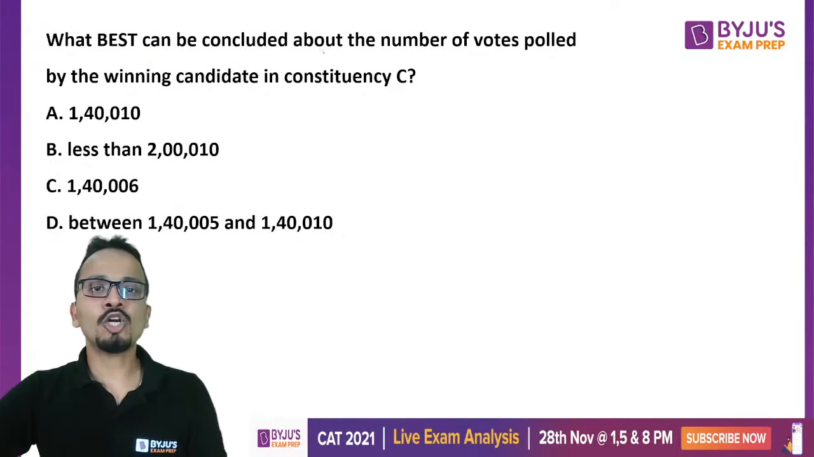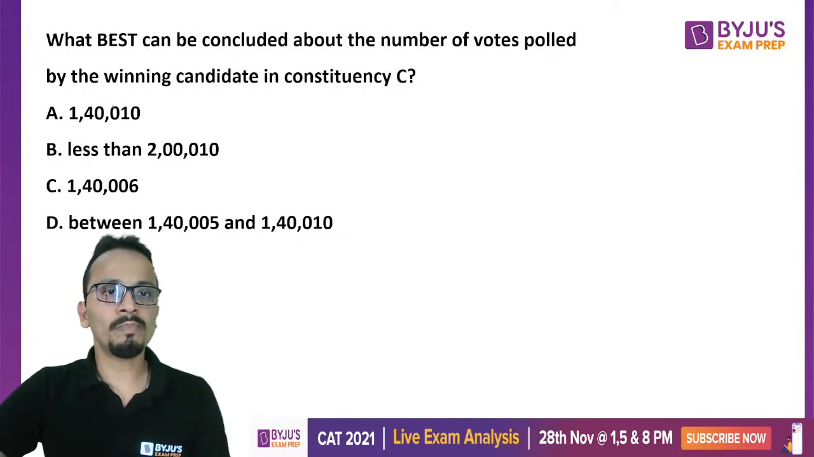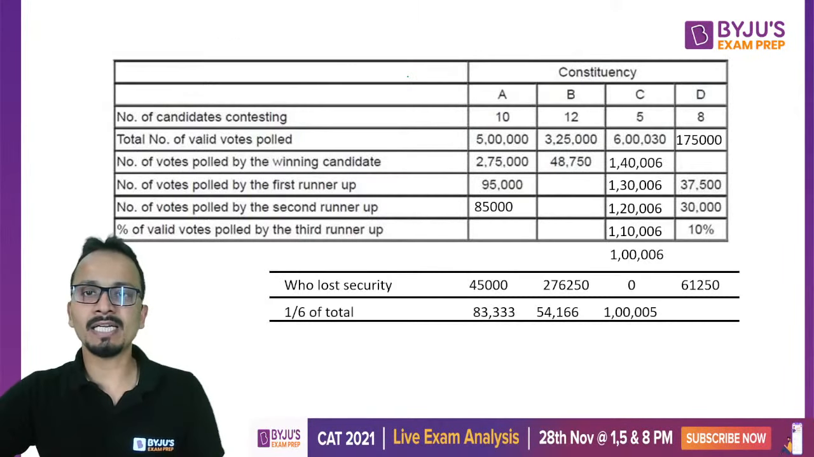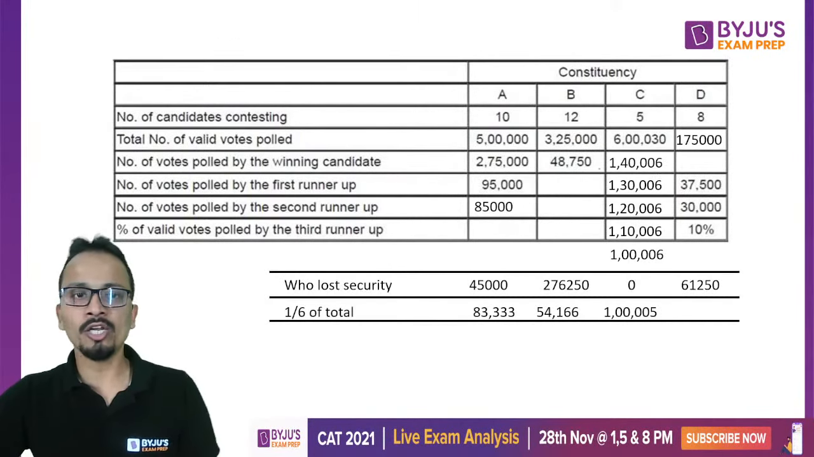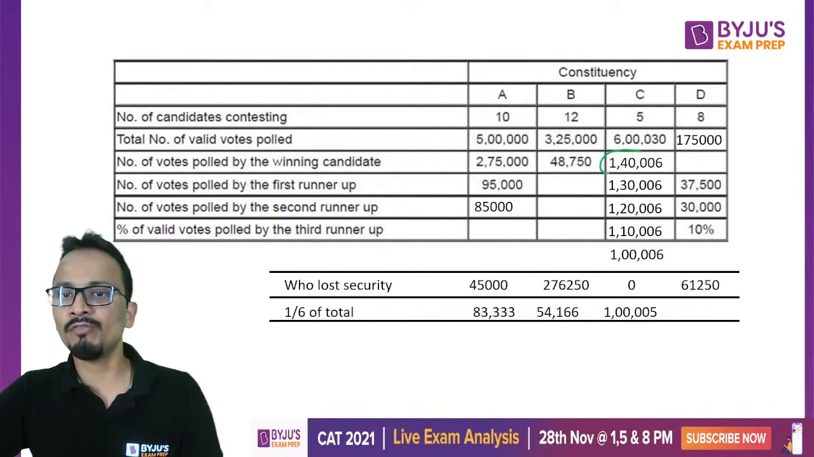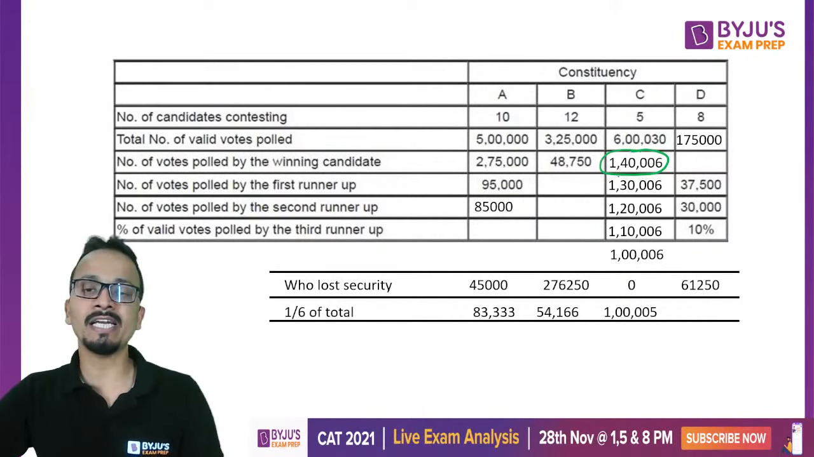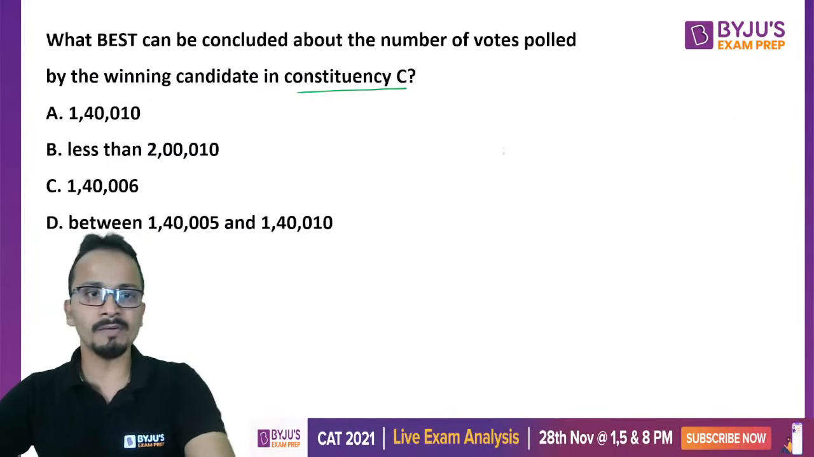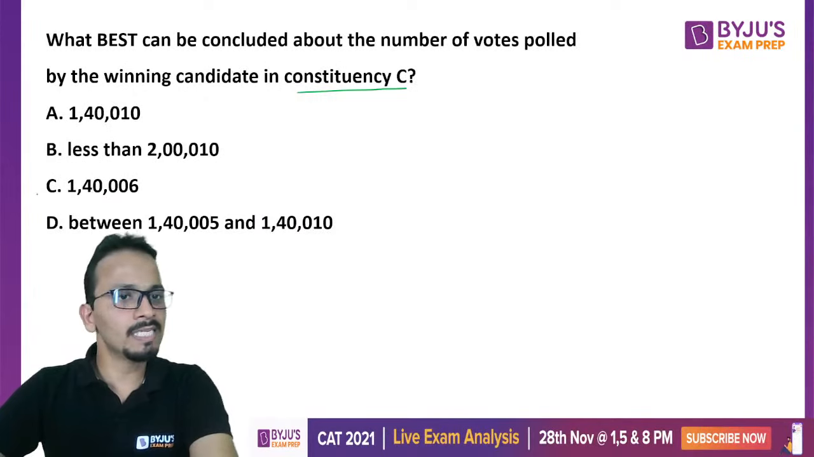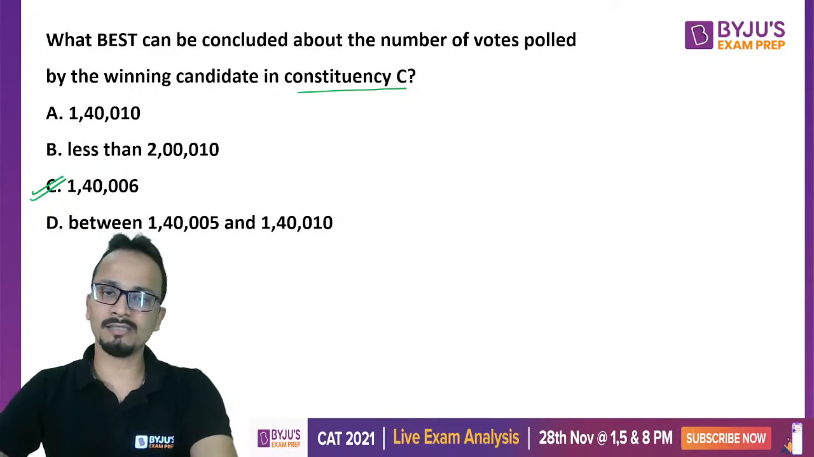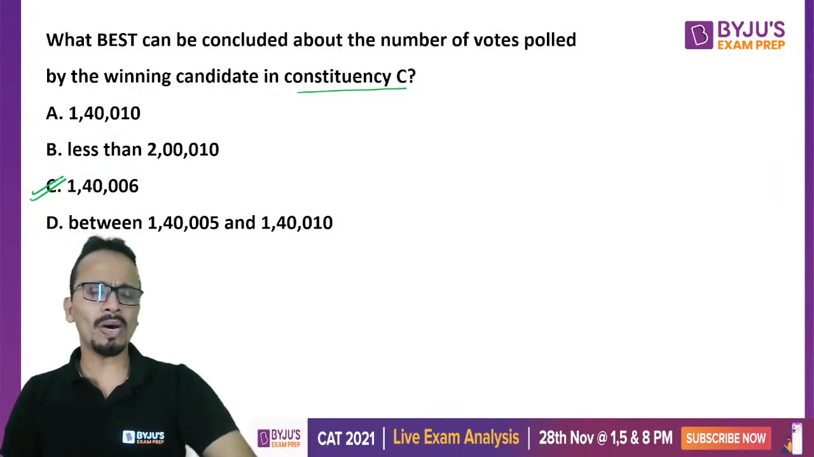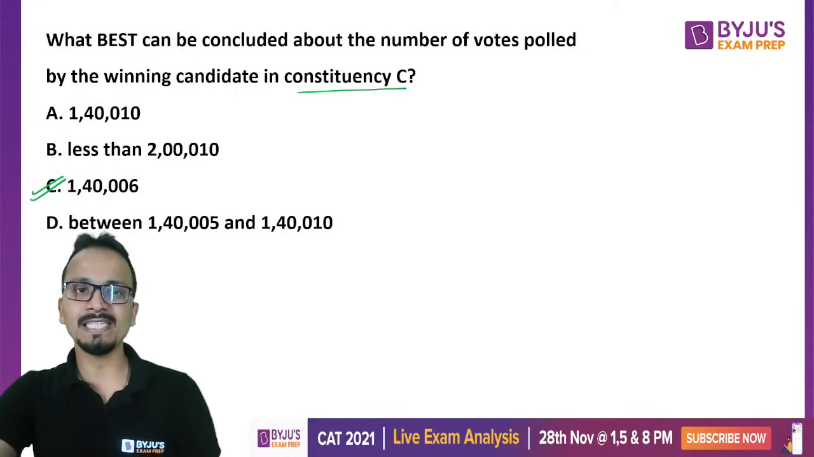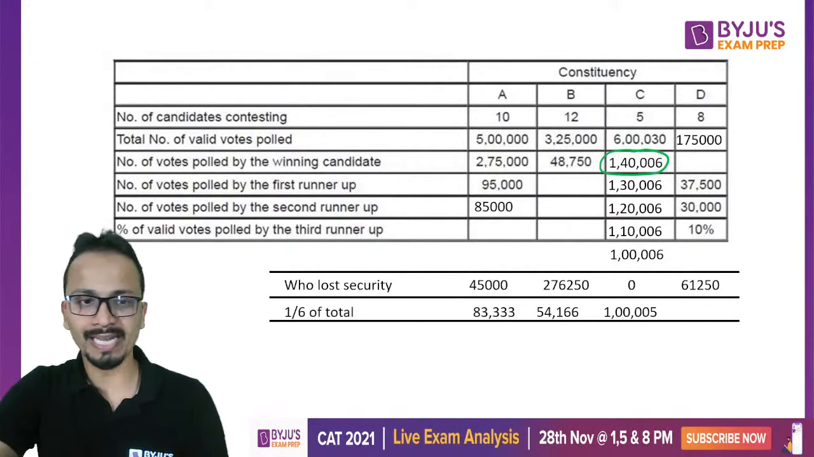Question number 3. What best can be concluded about the number of votes polled by the winning candidate in constituency C? I can pick it directly from the table. In constituency C, the number of votes received by the winning candidate is exactly 1,40,006. So the most suitable answer is the exact answer, 1,40,006 votes. So option C is the correct answer. Let's go to the next question.